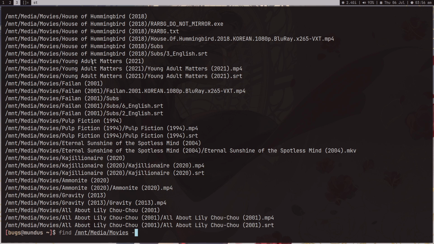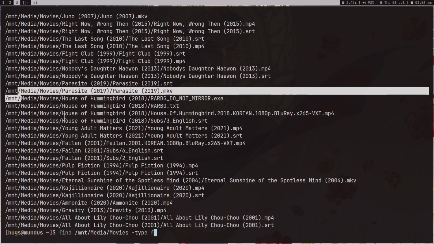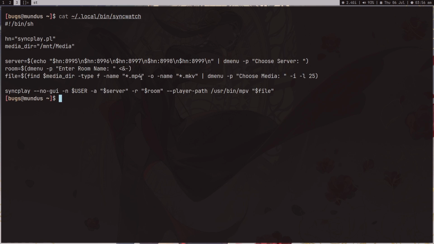So these are all my movies. Let's do -type f. I only want MKV and MP4. In order to only get MKV and MP4 we have to provide, what, I forgot what I have to provide. So let me quickly get out another one of my scripts, .local/bin/play, not play music, .local/bin/sync-watch. In this I used, yeah, I only want MP4 and MKV. Let me copy the whole thing.